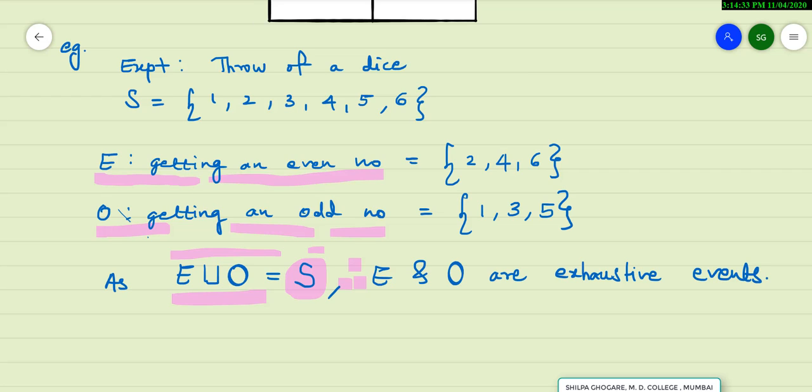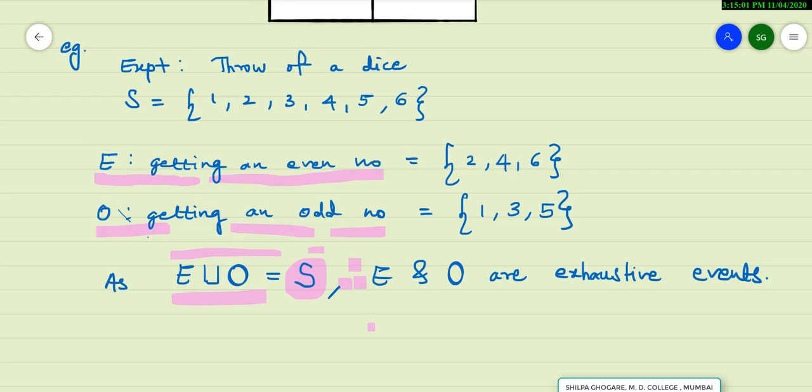So just learn one example, and then with little variations, this example can work for all the three definitions: definition of complementary event, definition of mutually exclusive events, and definition of exhaustive events. For all the three concepts, the same example can work. Now with this, the three important concepts in probability are over.